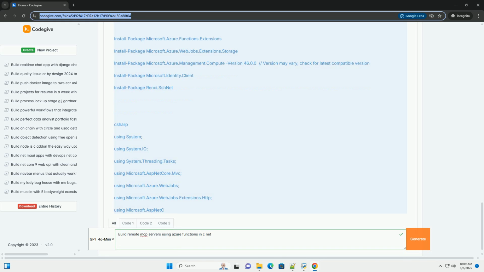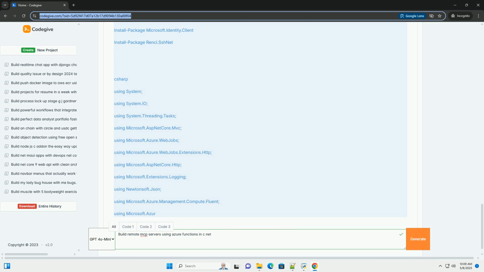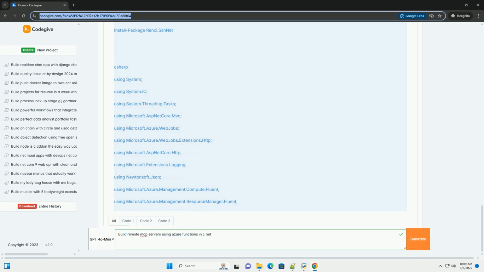Prerequisites. Azure subscription: you need an active Azure subscription. If you don't have one, you can create a free account. Azure CLI installed and configured to connect to your Azure subscription. .NET SDK: latest .NET SDK installed. Visual Studio or VS Code: a suitable IDE for C# development.